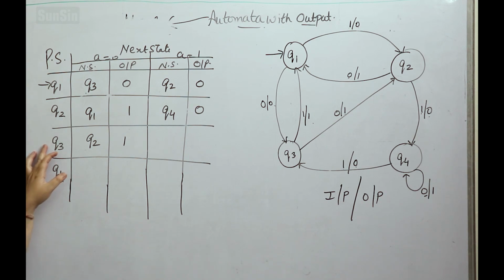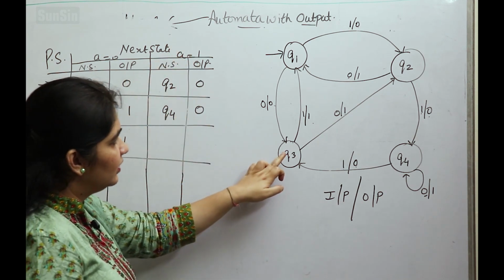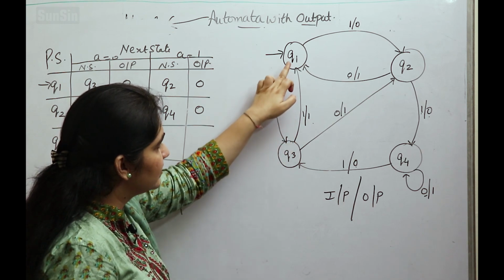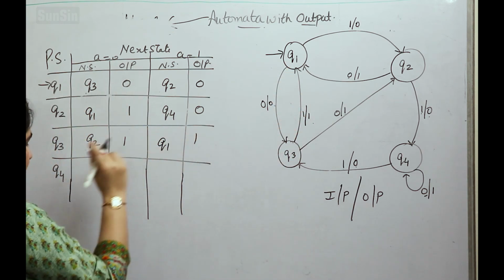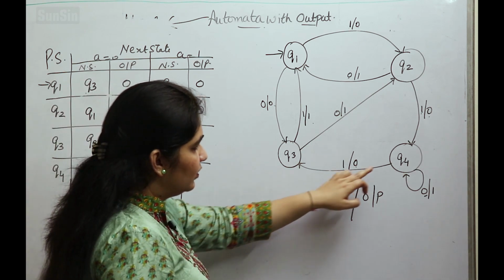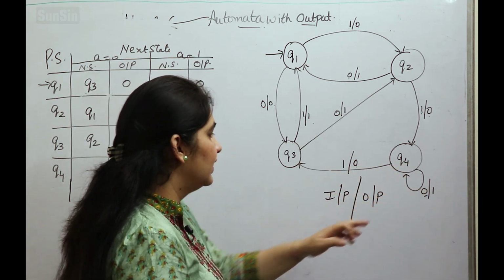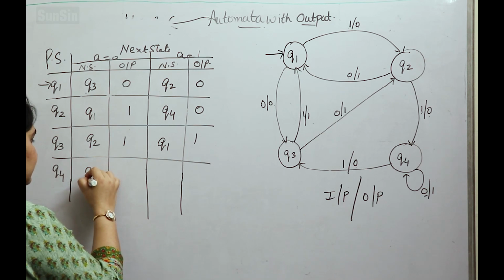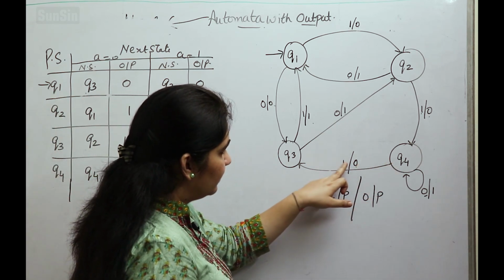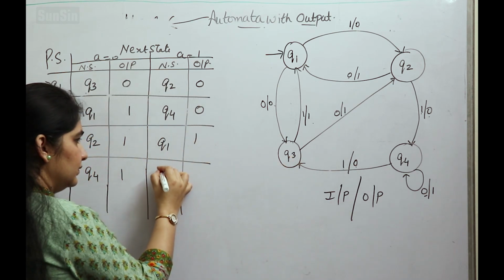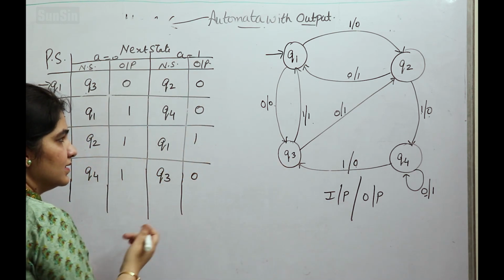Clear? Then Q3 with 1, it is Q1 and the output is 1. Then comes Q4. Q4 with 0 is Q4 and the output is 1. Q4 with 1 is Q3 and the output is 0.